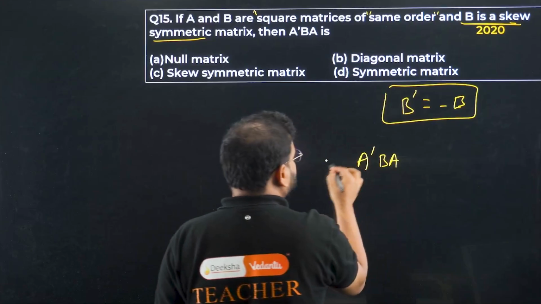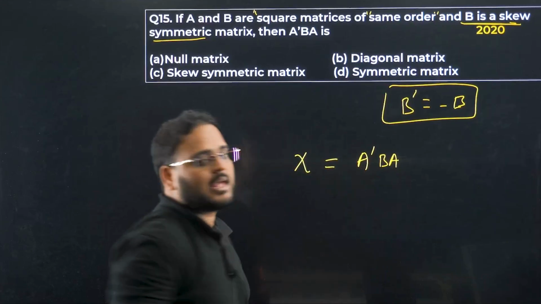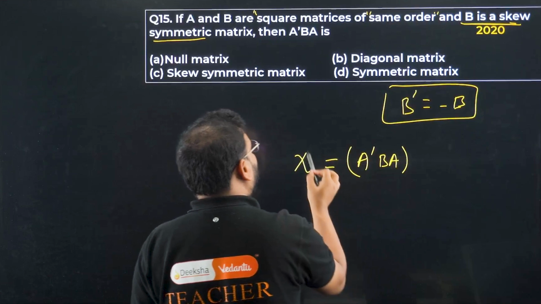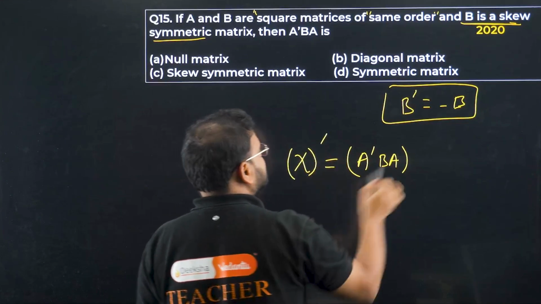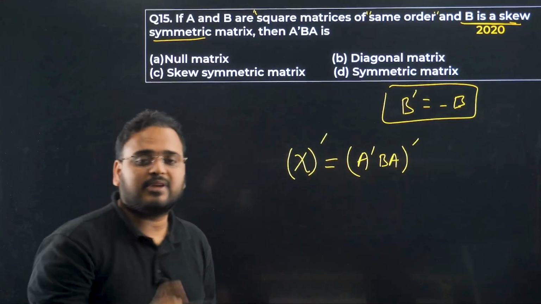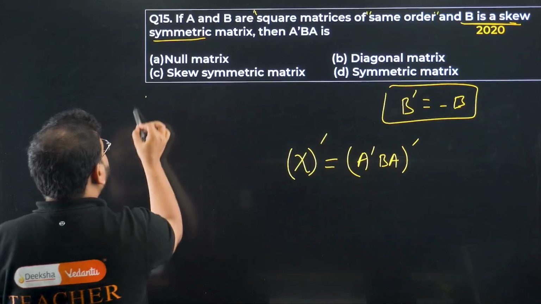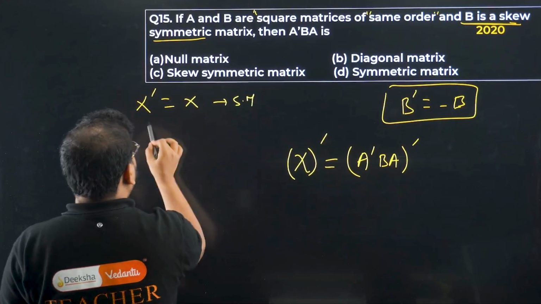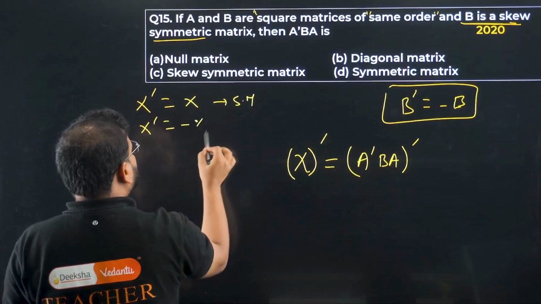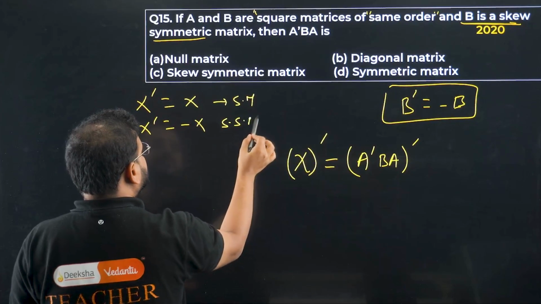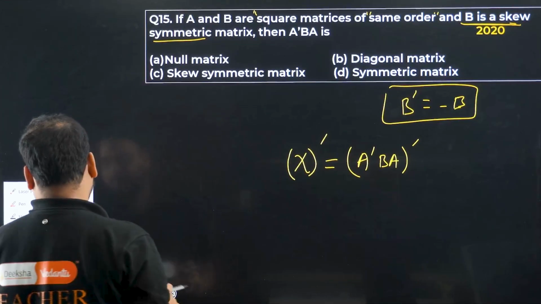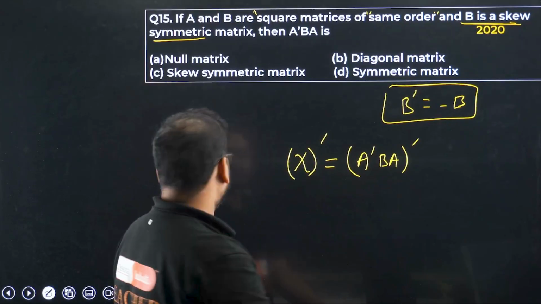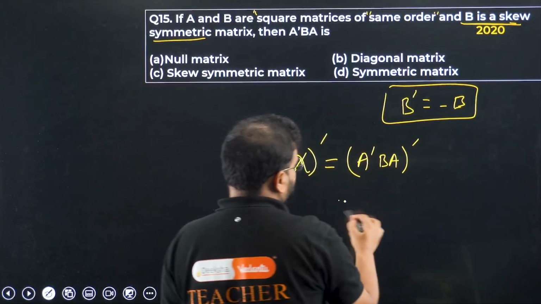Let's again use the same template. Take it as X. Apply transpose to this. If it comes out as it is, if you get X dash as X, it is symmetric. If you get X dash as minus X, it means skew symmetric matrix. So we have A dash B A transpose, we have applied to everything. Please check.